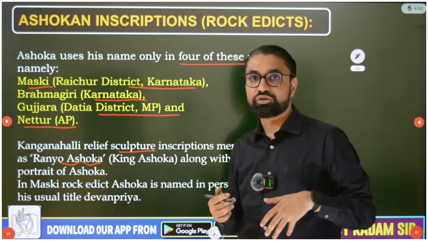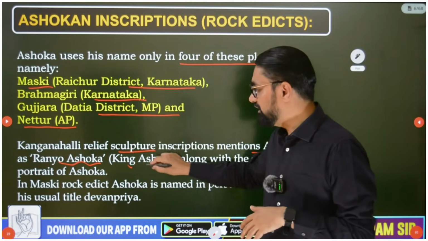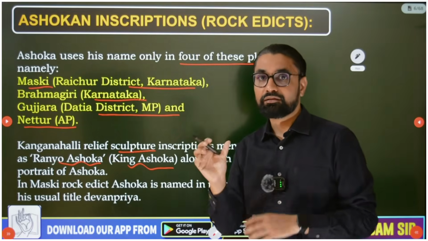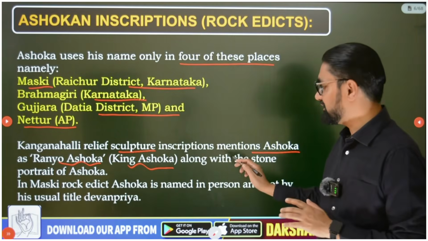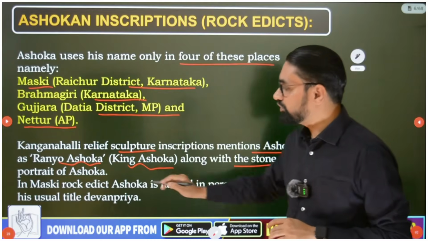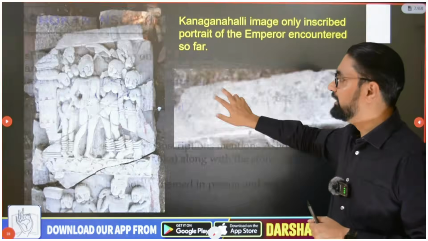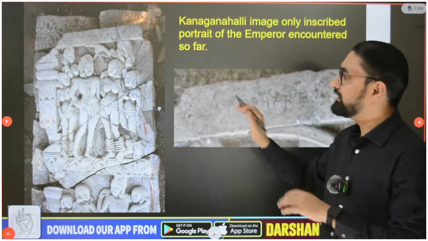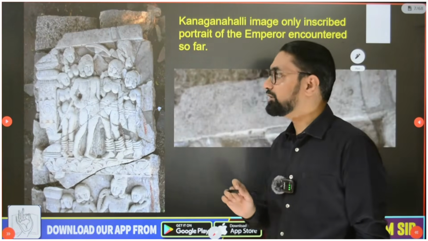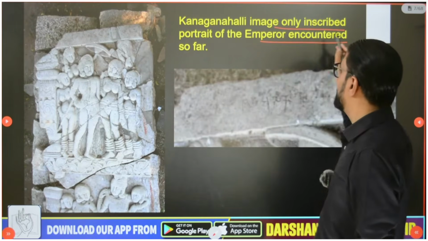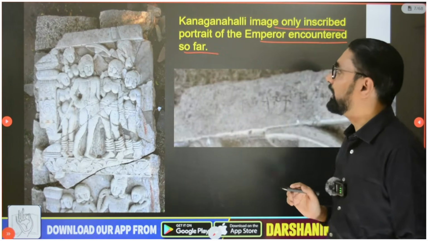Raya is a word generally used for king in South India, used mostly in the southern languages, along with the stone portrait of Ashoka. Let me show you this Kanganhalli relief sculpture inscription. So this is the Kanganhalli relief inscription. This Kanganhalli image is the only inscribed portrait of the emperor encountered so far.